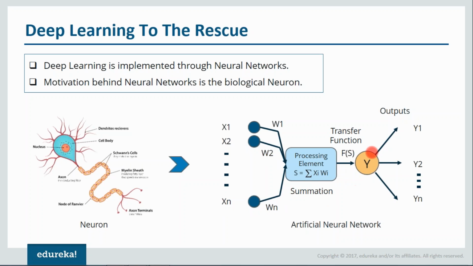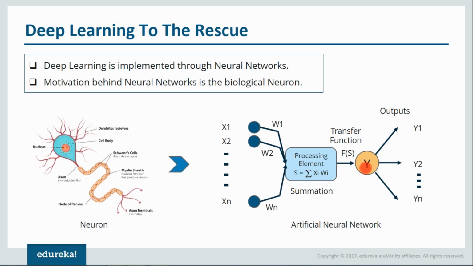After that comes the concept of the activation function. Now what is an activation function? It is nothing but a way to provide a threshold. If your output is above the threshold, then only this neuron will fire, otherwise it won't fire. You can use a step function as an activation function, or you can even use a sigmoid function. So this is how an artificial neuron looks. A network of multiple neurons connected to each other forms an artificial neural network. Which activation function you use totally depends on your requirement.